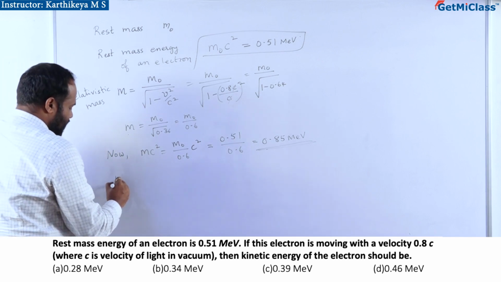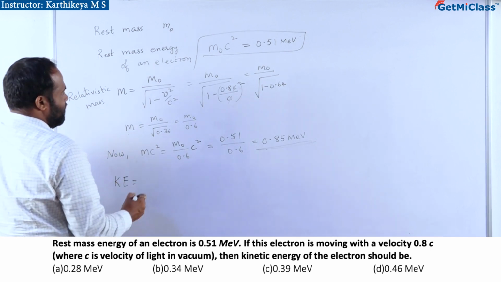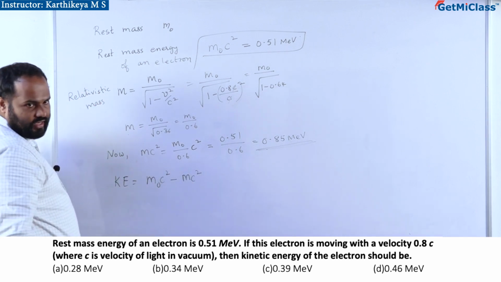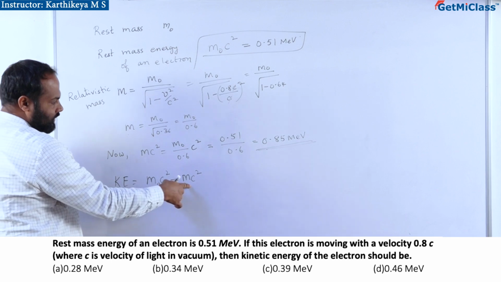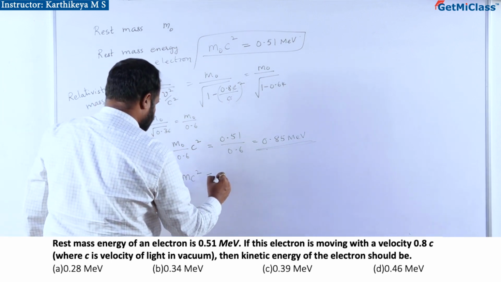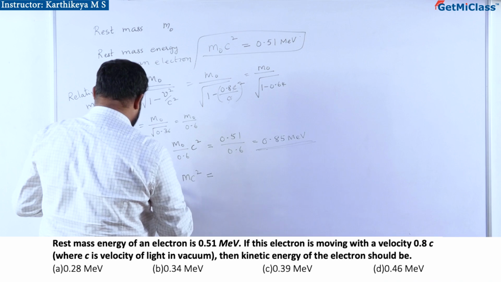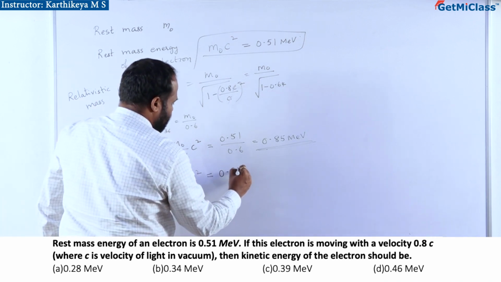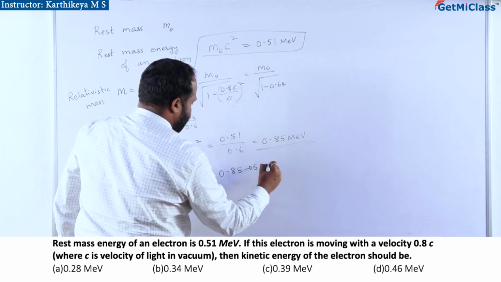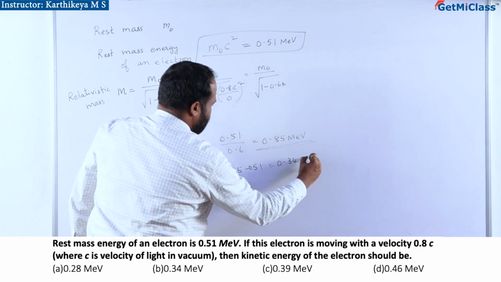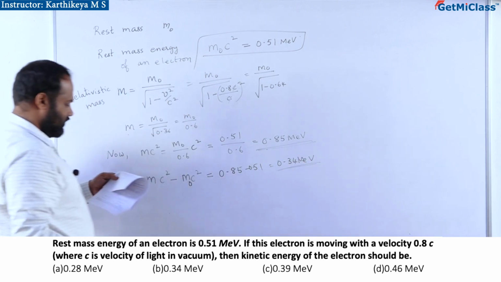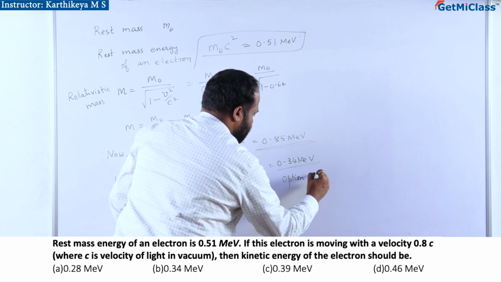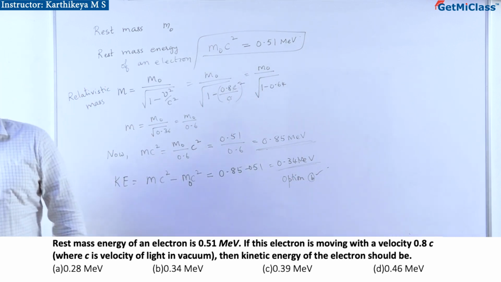Okay. So now kinetic energy is the energy of the moving electron minus the rest mass energy, that is mc square minus m naught c square. So that is 0.85 minus 0.51, which is 0.34 mega electron volt, out of which option B seems to be the right answer.